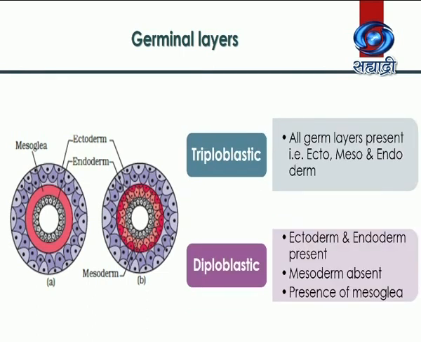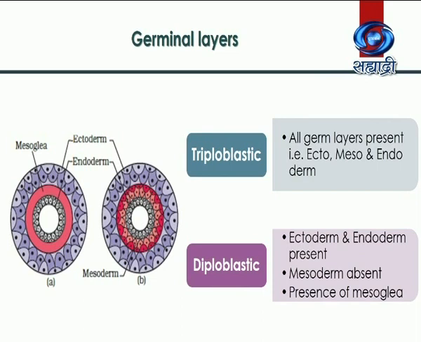Now, if three germ layers are present, the animal is known as triploblastic. Triplo means three. From Platyhelminthes onwards, all the members are triploblastic. In some animals, that is, animals belonging to phylum Cnidaria, only two germ layers are present, that is, ectoderm and endoderm.